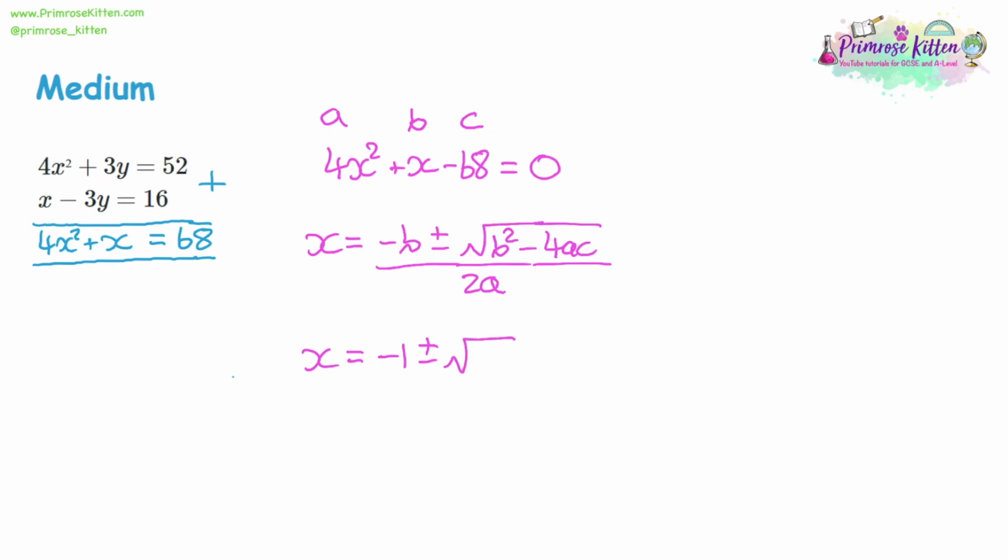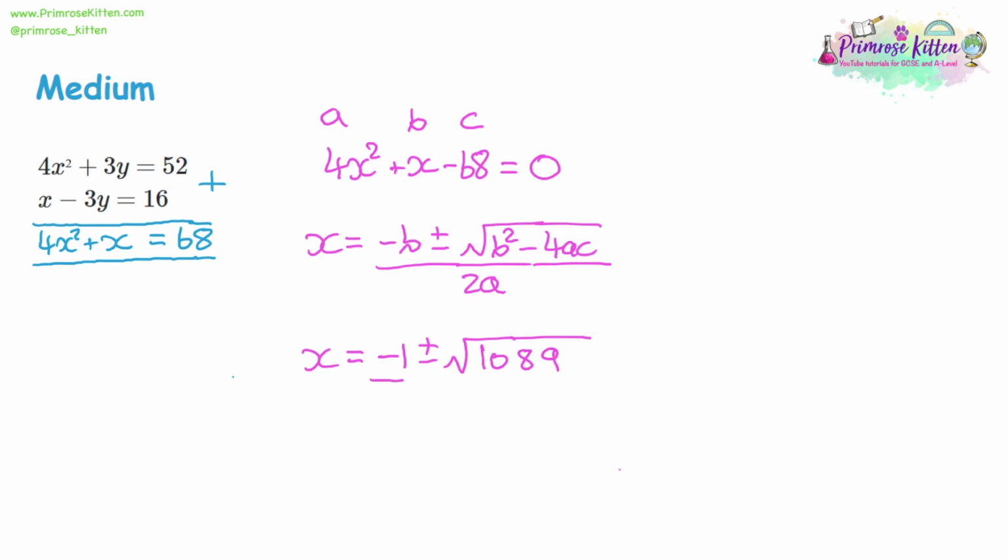square root of, so b squared is 1. We take away 4 lots of a times c. So that's 4 times 4 times -68. This is going to be quite a large number. 4 times 4 times -68 will give us -1088. And that's a double negative, so 1 take away a -1088 is going to give us a positive 1089.